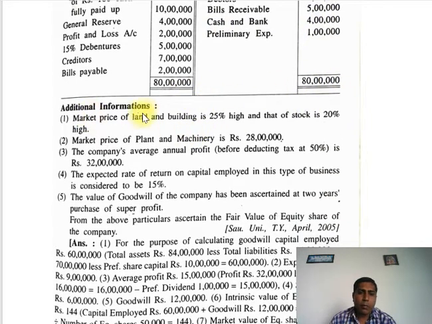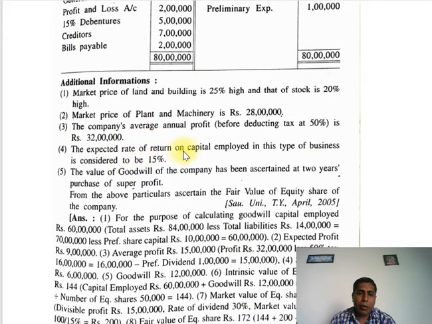Now additional information: the market price of land and building is 25% higher, and that of stock is 20% higher. The market price of plant and machinery is rupees 28 lakhs. The company's average annual profit before deducting tax at 50% is rupees 32 lakhs.